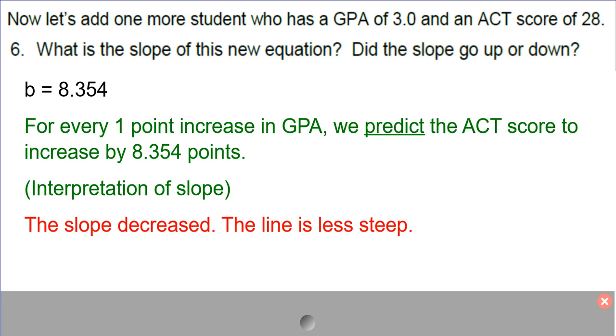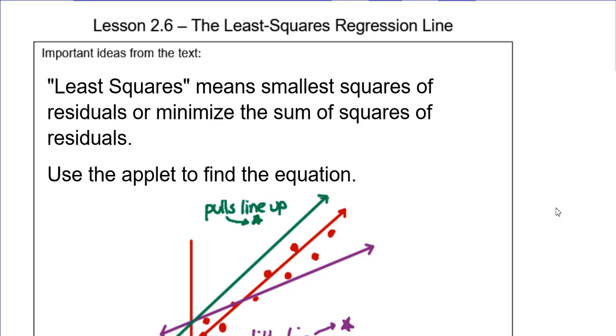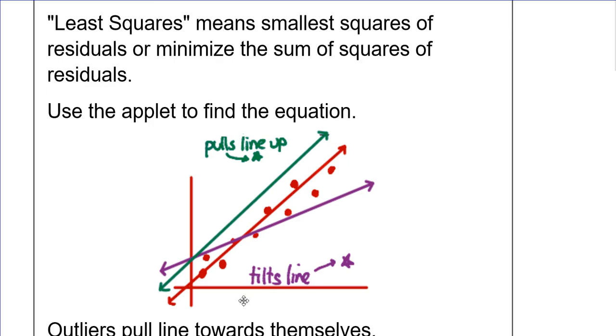So what are the main ideas from today? We've been talking about the least squares, which means the smallest sum of squares of the residuals. So we want to minimize the sum of the squares. We're talking about the distance between the actuals and predicted that make up our line of fit. We always use the applet to find our equations. So we can see, like here in red, we've got these as our original data values, and this was the line of fit based on the residuals, doing all those actuals minus predicteds to come up with that line.